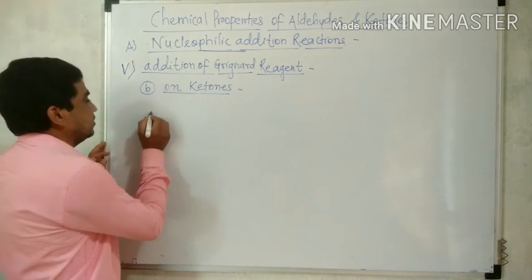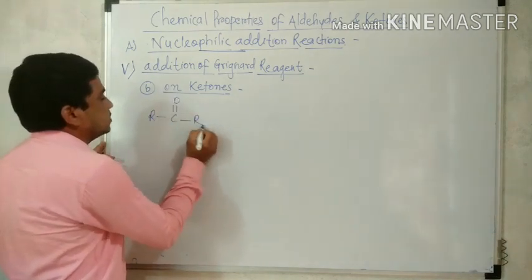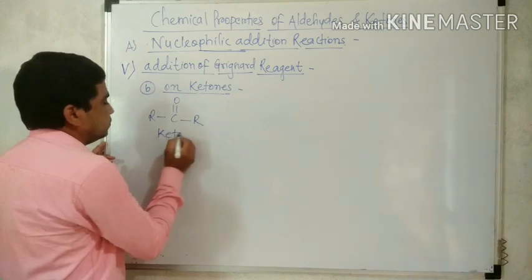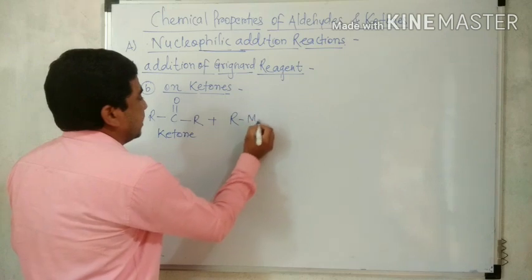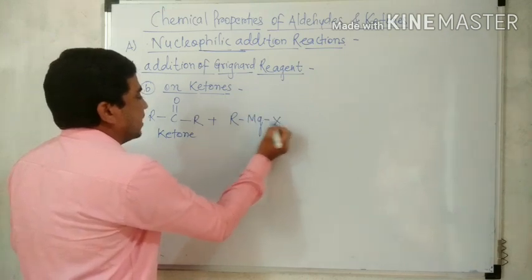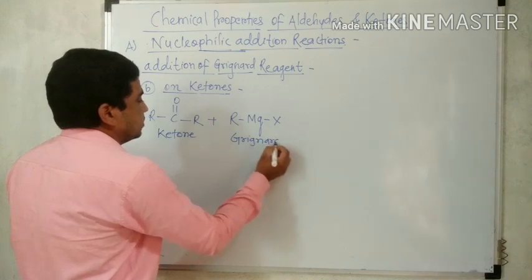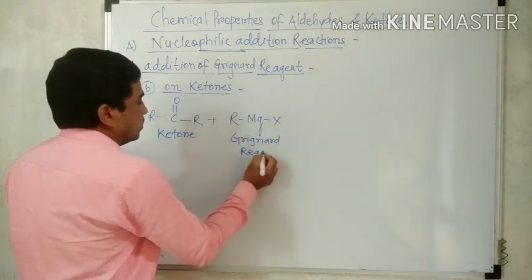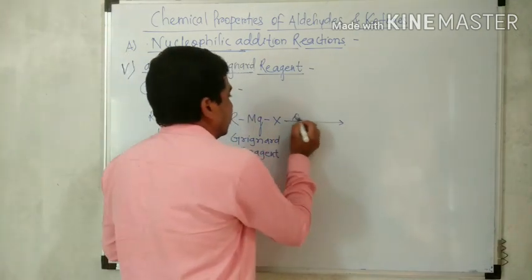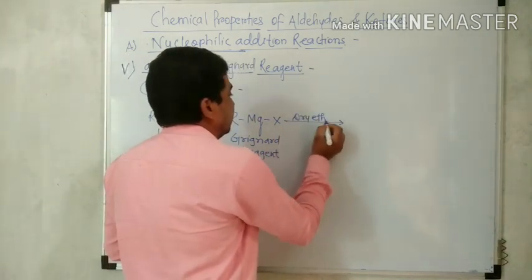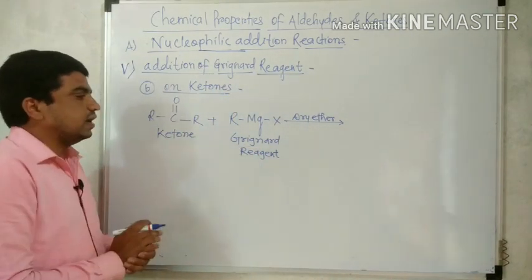Now the reaction is R C double bond O R, a ketone, when reacted with RMgX, alkyl magnesium halide, meaning a Grignard reagent, in the presence of the solvent dry ether. We know that dry ether is always taken as a solvent in all the reactions of the Grignard reagent.